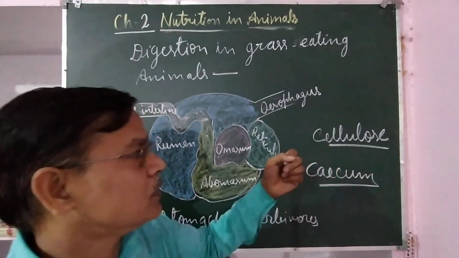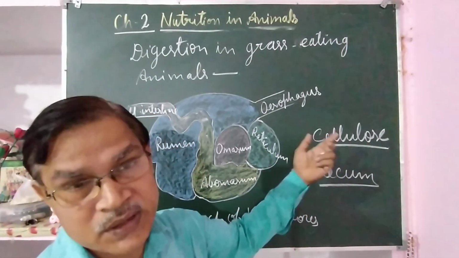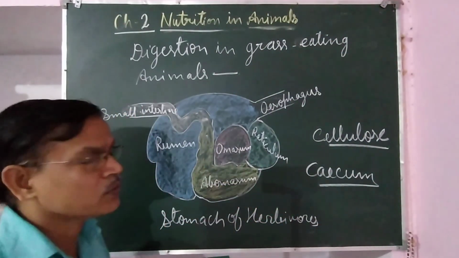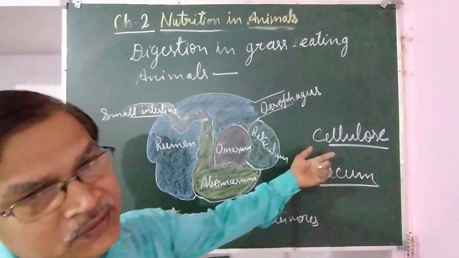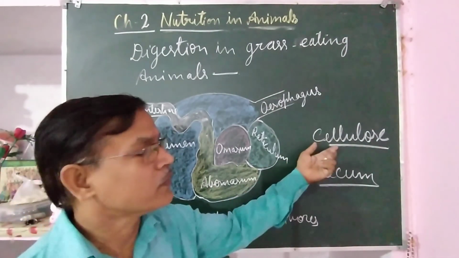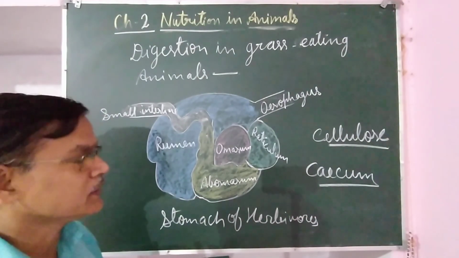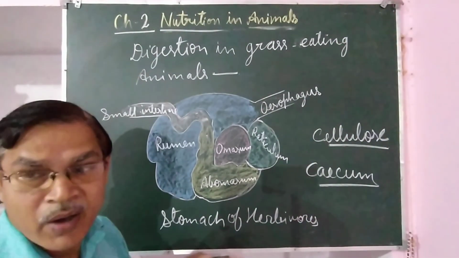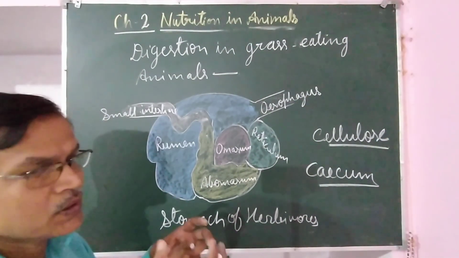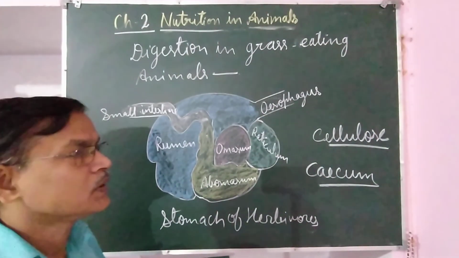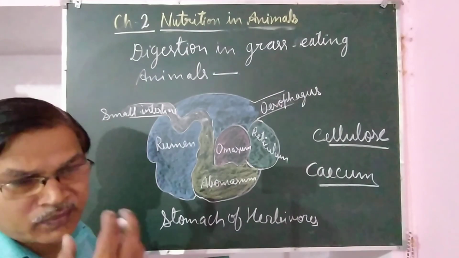Cellulose is found in the cell wall of the plant cell. In our diet, cellulose must be present, because it works as roughage that helps in cleaning the intestine and in bowel movement. Bowel movement means the food we take moves throughout the whole alimentary canal from mouth to anus.